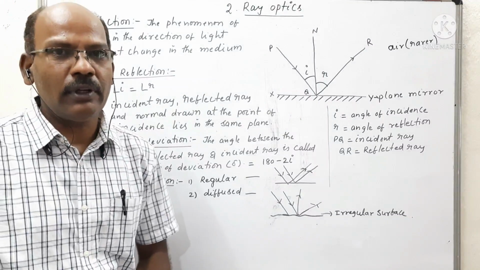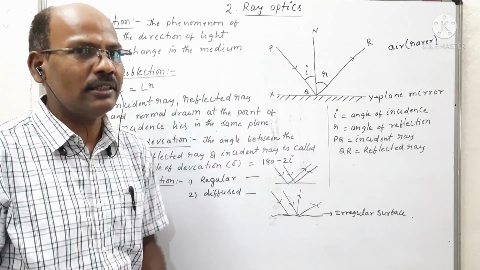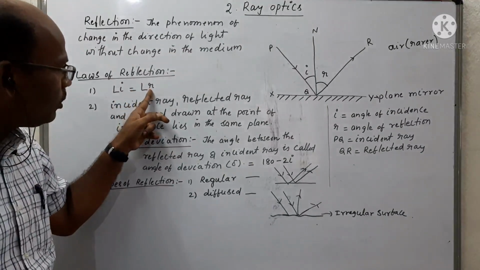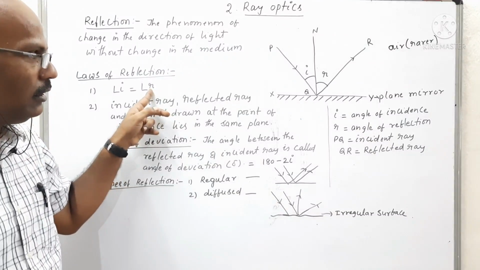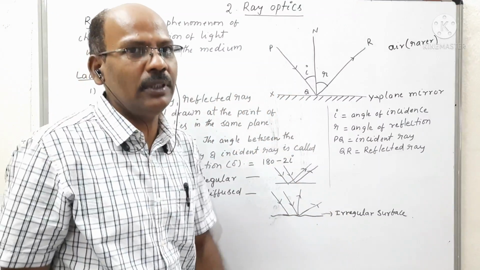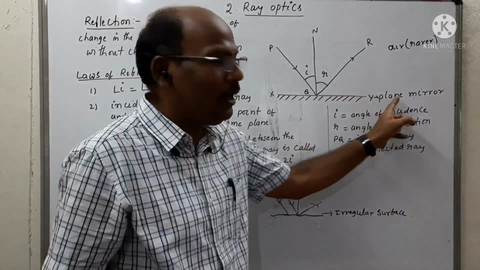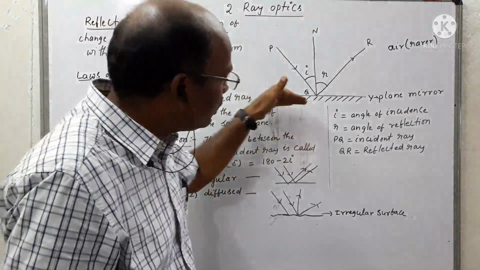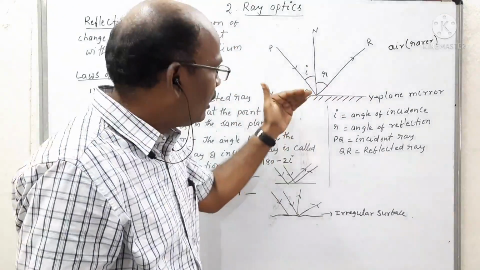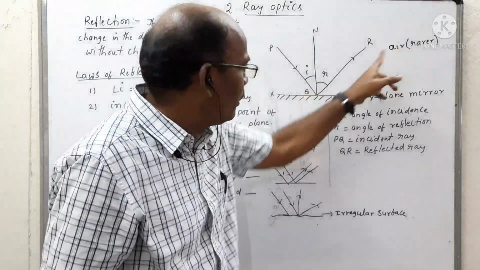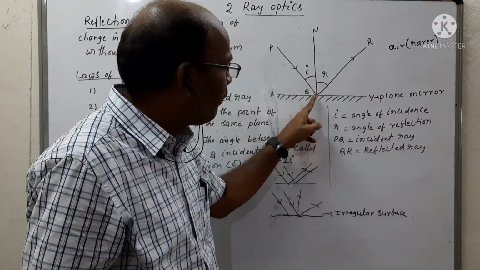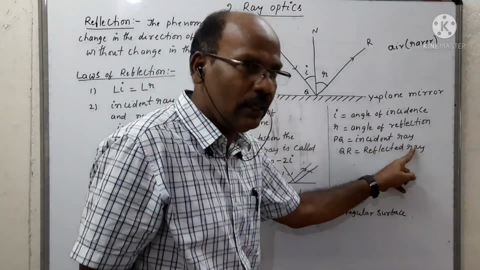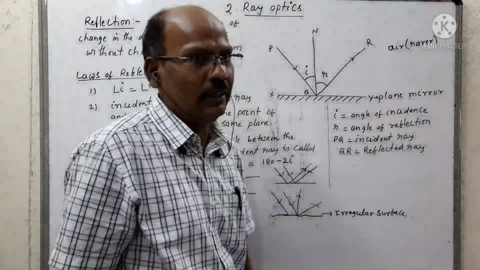What are the laws of reflection? The first law is that the angle of incidence is always equal to the angle of reflection. From the diagram we can observe that XY is the plane mirror, PQ is the incident ray which strikes the plane mirror and gets reflected in the same medium in the form of a reflected ray represented by QR. So QR is the reflected ray, PQ is the incident ray.